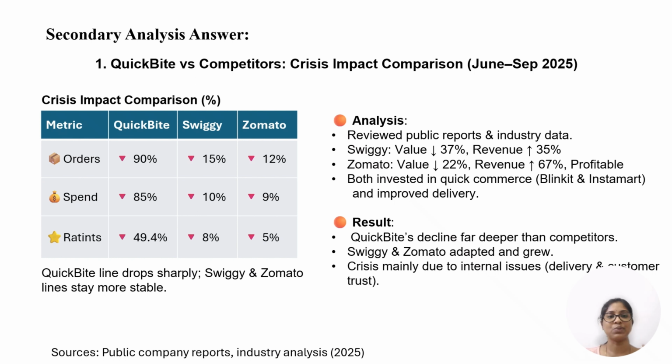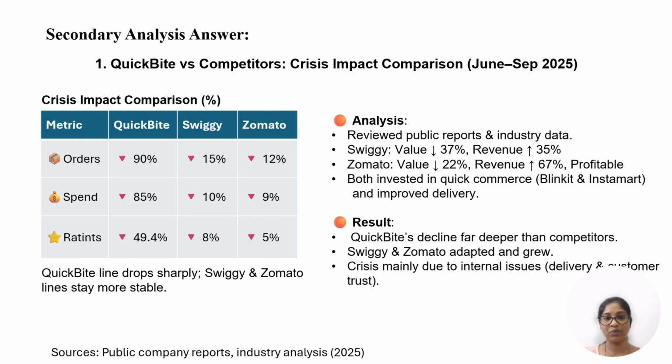My first question's situation is: from June to September 2025, QuickBite faced a major crisis. Orders dropped by 90%, customer spending fell by 85%, and ratings went down by 50%. So my task is to find out whether the fall was only at QuickBite or whether other food companies like Swiggy and Zomato were also affected. I looked at some public reports to find the result, which clearly tells the story.